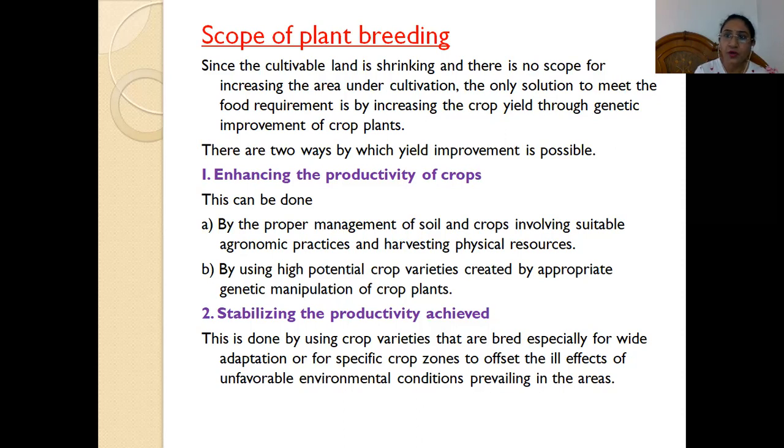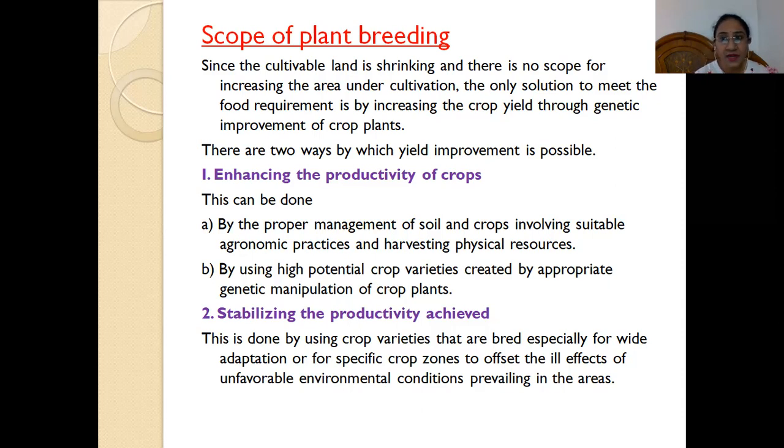Means we should follow suitable agronomic practices. Thereby we can increase the yield by using high potential crop varieties. So first is improving the agronomic practices, and second is using high potential crop varieties which are appropriate for genetic manipulation. Genetic manipulation of the crop plants, how can we achieve it? Through various biotechnological tools, through tissue culture, through mutation breeding, through genetic engineering, through recombinant DNA technology, through plant breeding, through biotechnology. So these are the various ways where we can bring about the genetic improvement in the crop.